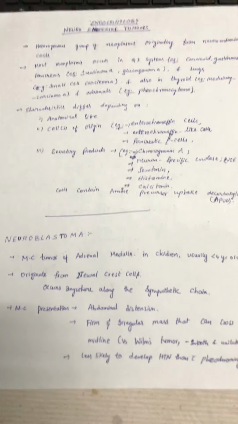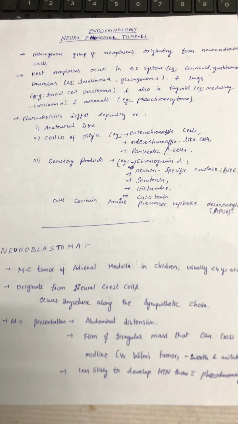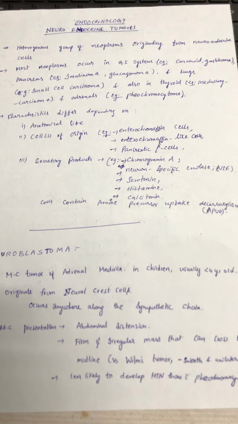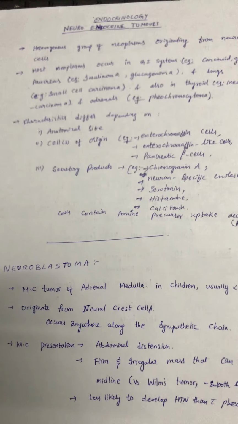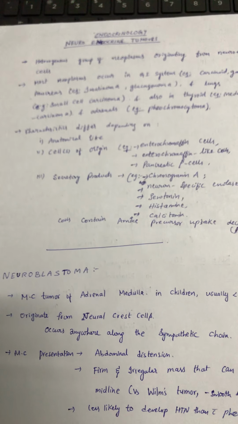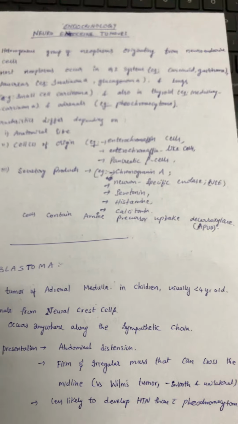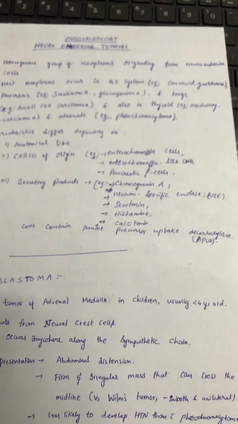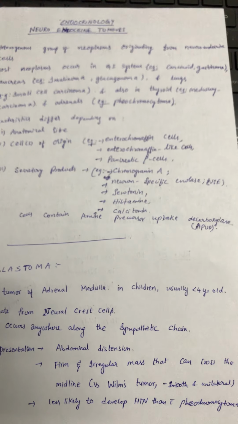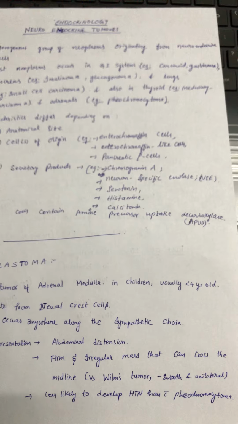Next, I will discuss first neuroblastoma. It is the most common tumor of the adrenal medulla in children, usually less than 4 years old, originating from neural crest cells that occur anywhere along the sympathetic chain. The most common presentation is abdominal distension, a firm and irregular mass that can cross the midline, versus Wilms tumor. It is smooth and unilateral, and less likely to develop hypertension than pheochromocytoma.